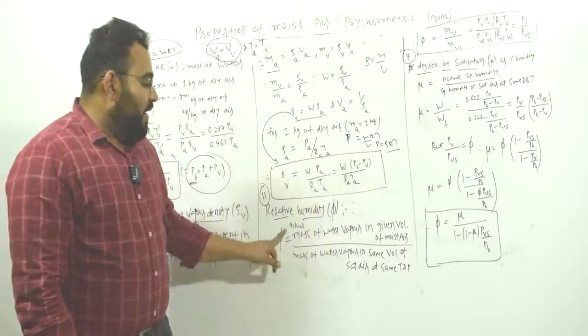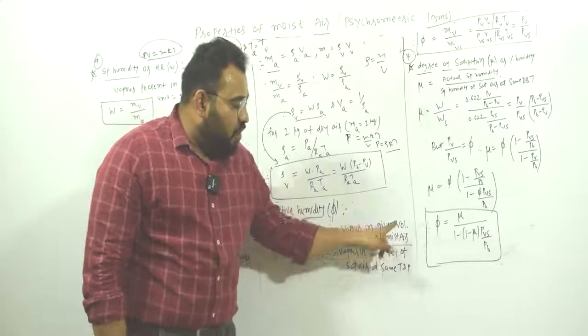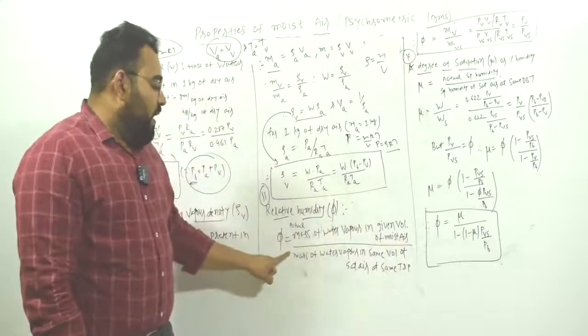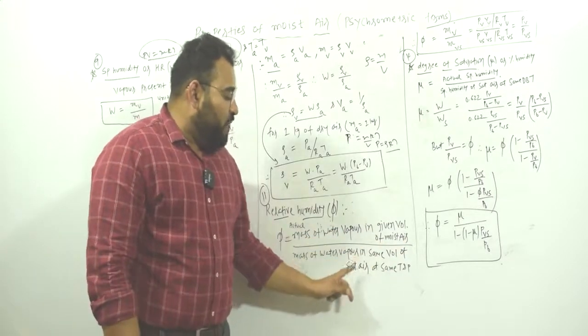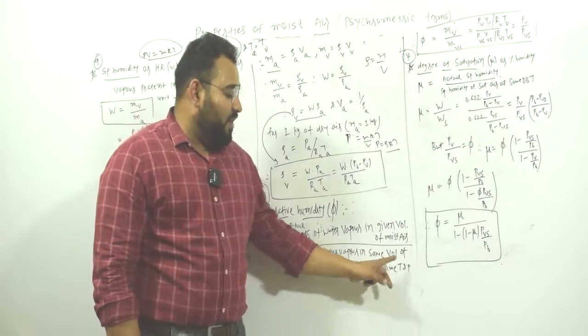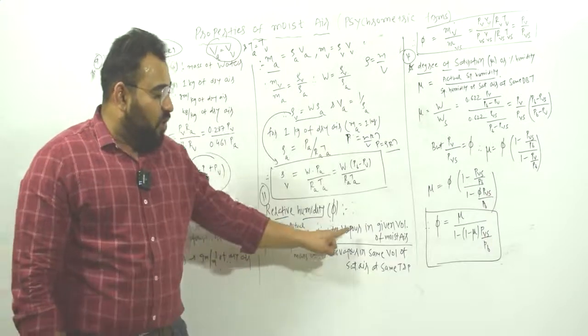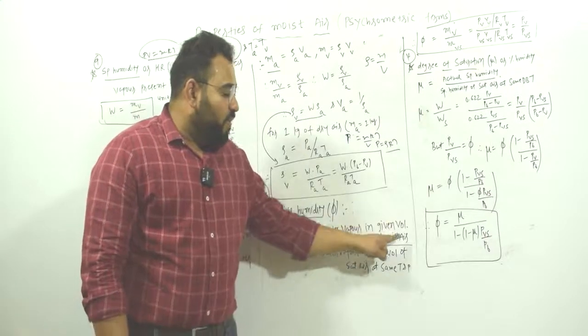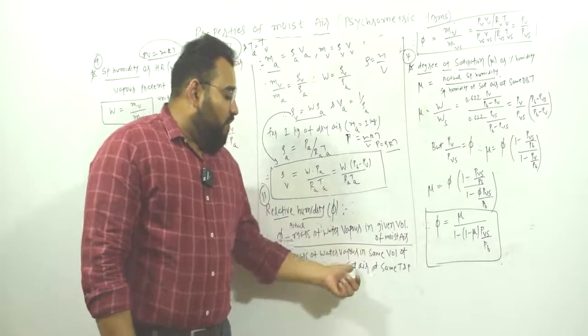So it is the ratio of actual mass of water vapor in a given volume of moisture to the mass of water vapor in the same volume of saturated air at the same temperature and pressure. Again, it is the ratio of actual mass of water vapor in a given volume of moisture to the mass of water vapor in the same volume of saturated air.